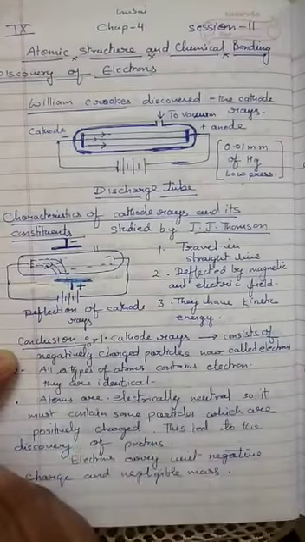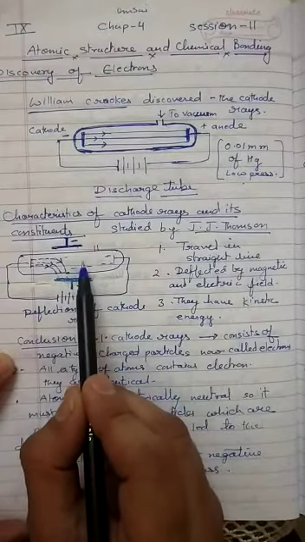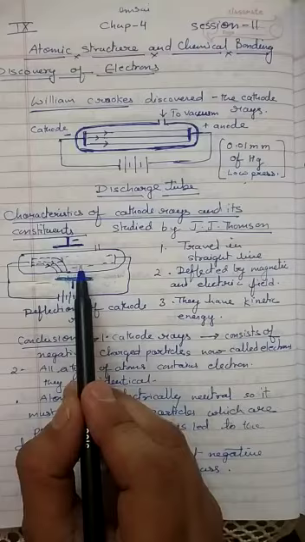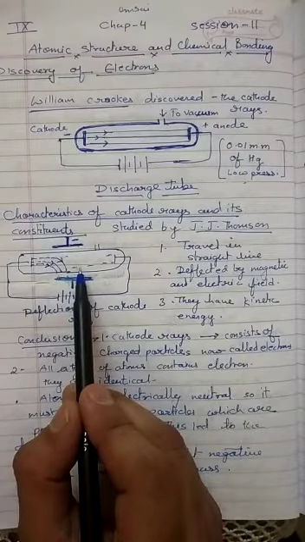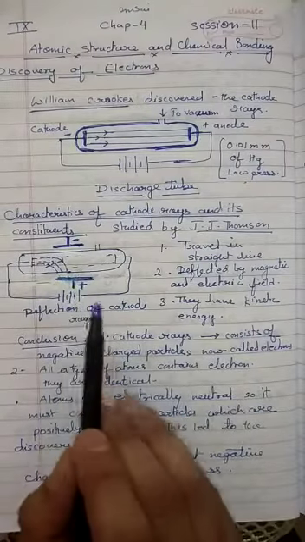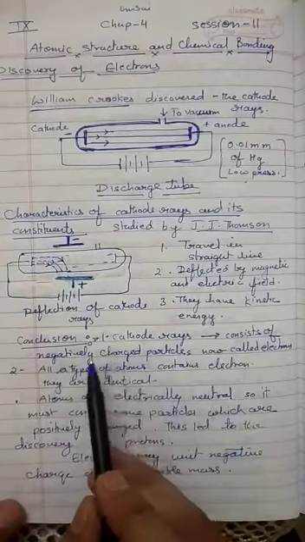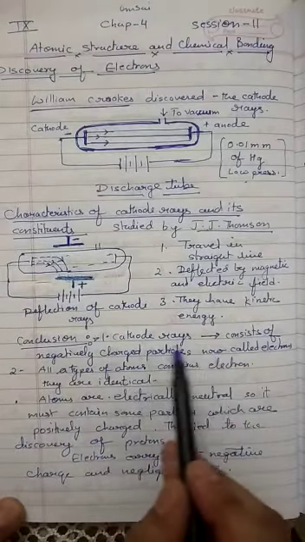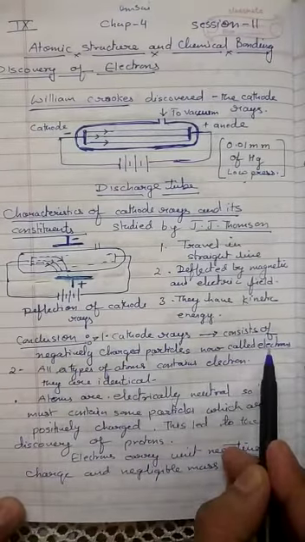Third, they have kinetic energy. If a metallic ball is placed in the path of the cathode rays, then as these rays have kinetic energy, the temperature of the metallic object is increased. Now, the conclusion drawn from the experiment is that cathode rays consist of negatively charged particles. They are now called electrons.